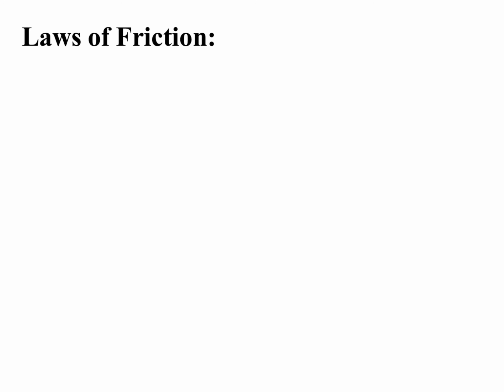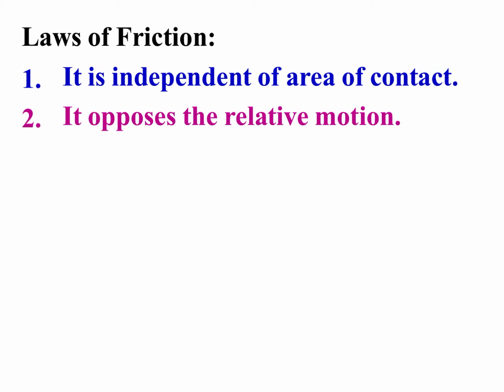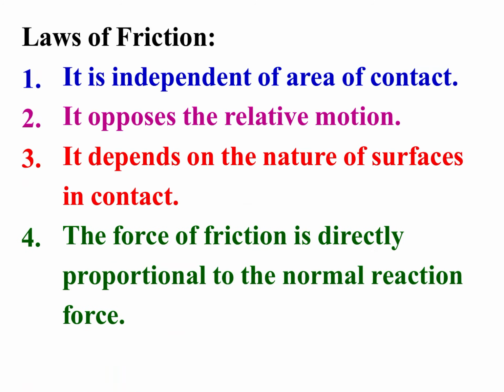Laws of friction. First one, it is independent of area of contact. Second point, it opposes the relative motion. Its direction is always opposite to the motion of the body, or we can say relative motion. Third one, it depends on the nature of surfaces in contact. Fourth one, the force of friction is directly proportional to the normal reaction force. These are the laws of friction.